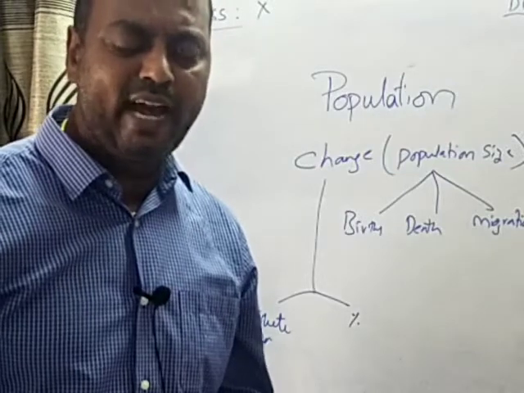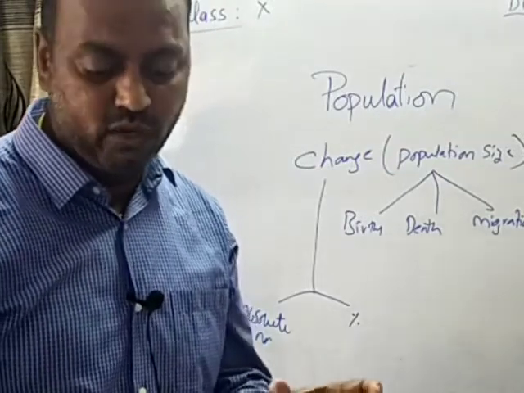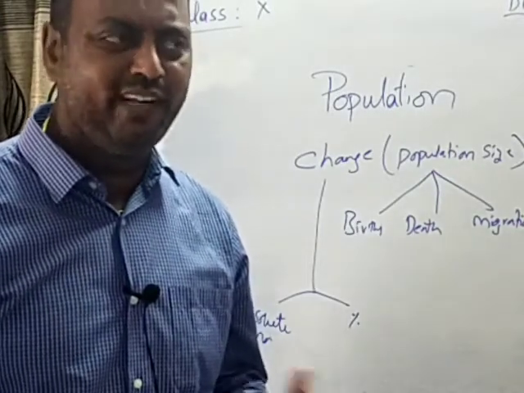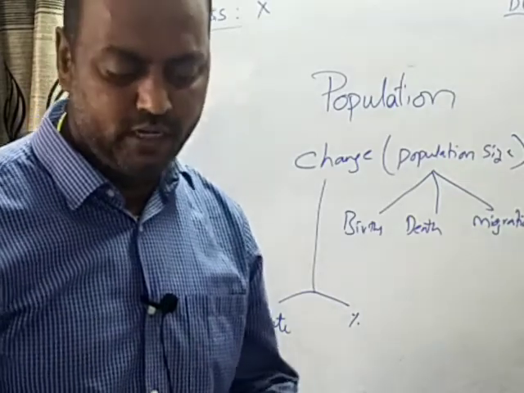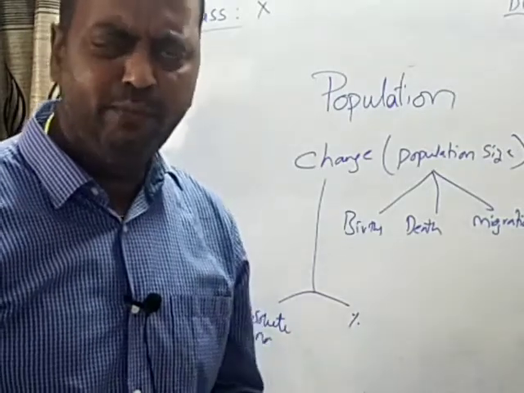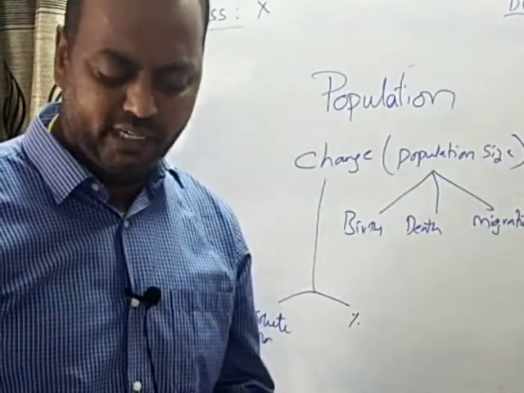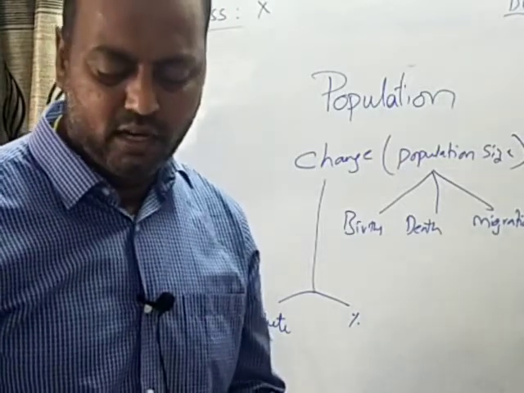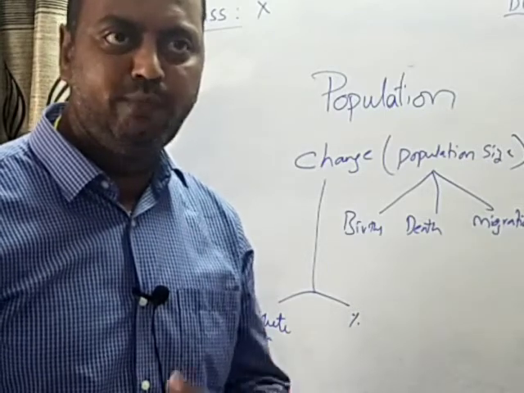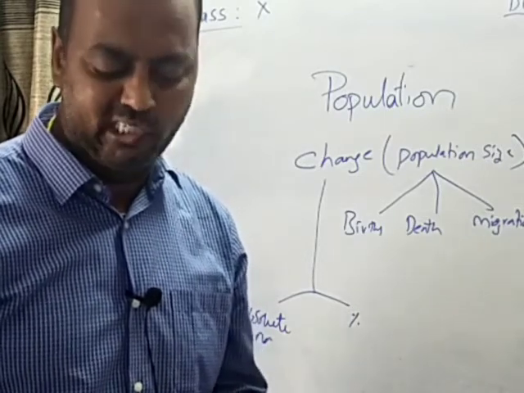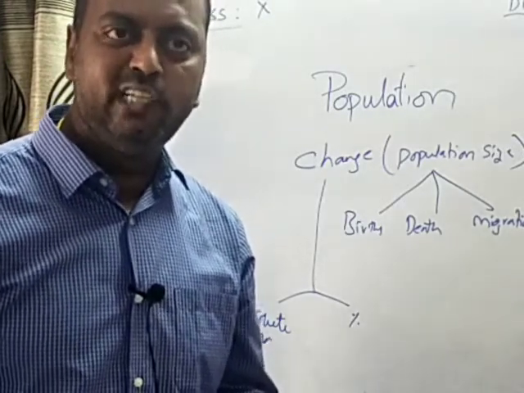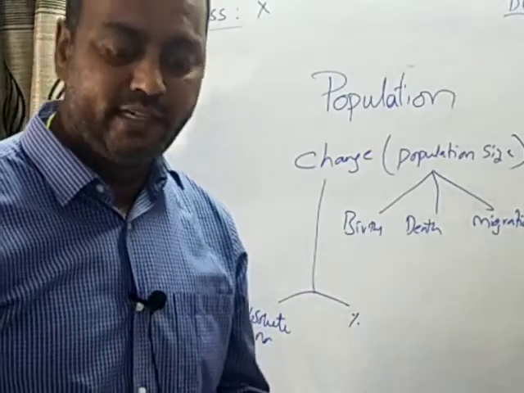The absolute numbers added in each decade is the magnitude of increase, and it is obtained by simply subtracting the earlier population, for example 2001, from a later population, that is 2011. If the result is a positive number, then the population has increased. If it is a negative number, then the population has decreased by that number. In order to obtain the absolute number of population change, you need to take the population at a later date and subtract from it the population of the earlier date.